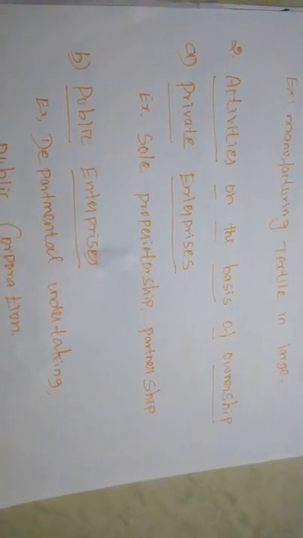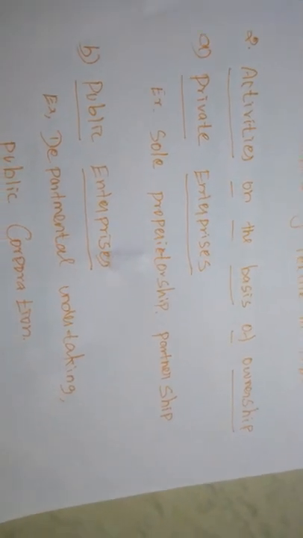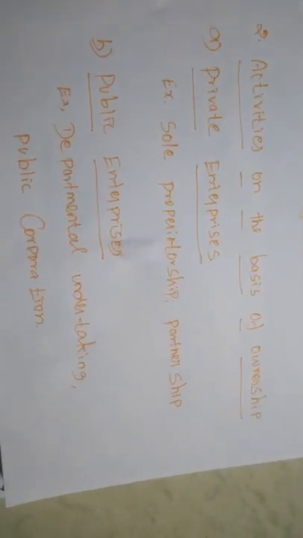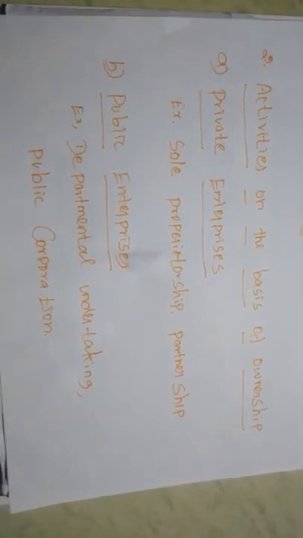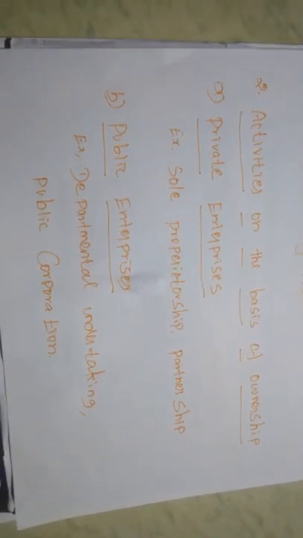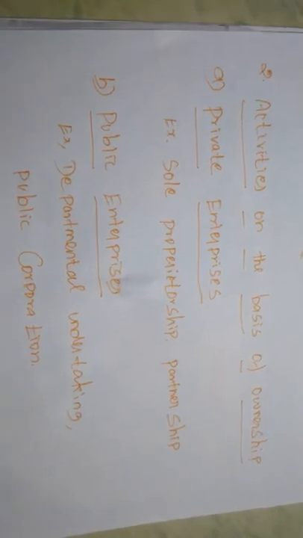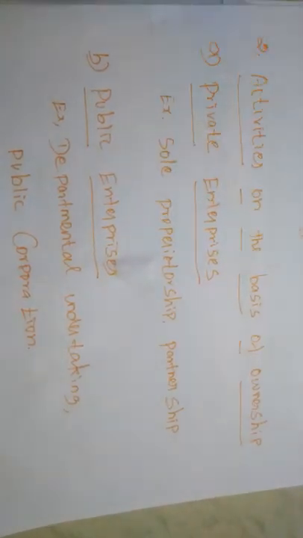Next, business activities may be classified on the basis of ownership. On the basis of ownership, we can classify business activities into 3 types. The first one is private enterprises, the second is public enterprises, and the third is joint enterprises. Private enterprises means a private entrepreneur.